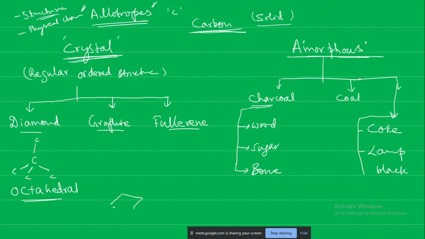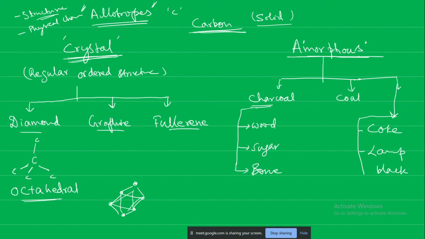If you take a plane, this is having 4, right? And on top of this one you have something here, and in the bottom also you will have. So how many came? 4, 5, 6. 6 only came, no?